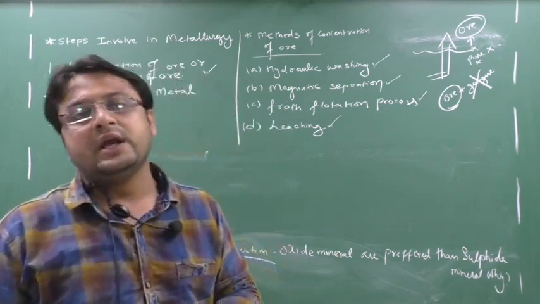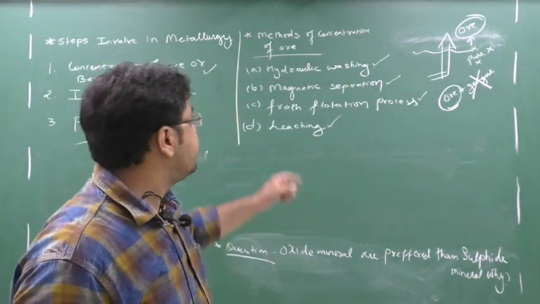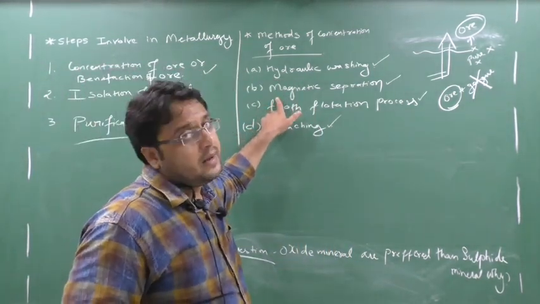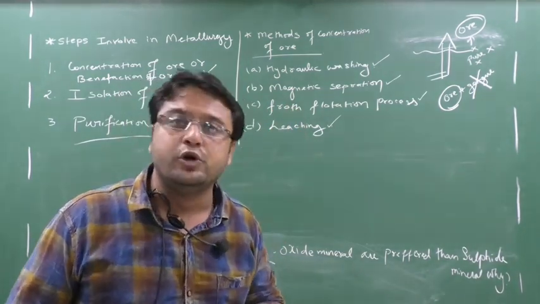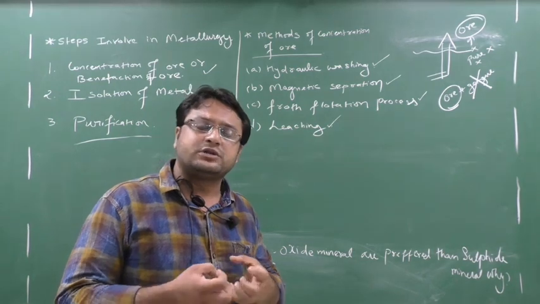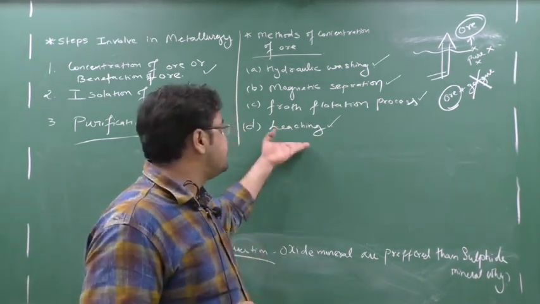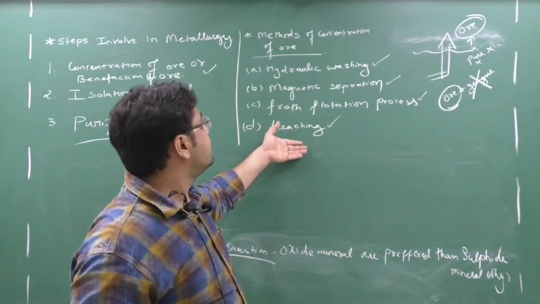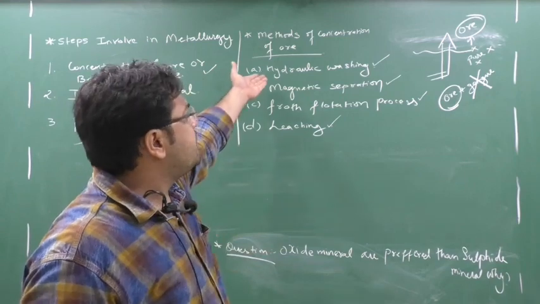For example, I have a hematite ore, and hematite ore is magnetic. So I have to apply magnetic separation. Now for the magnetic ore, I cannot go with the froth flotation process. For example, if I have a gold ore, sometimes silver and gold ores are chemically soluble, so I have to apply the leaching method. Now for that ore, I cannot apply froth flotation or magnetic separation. Clear?